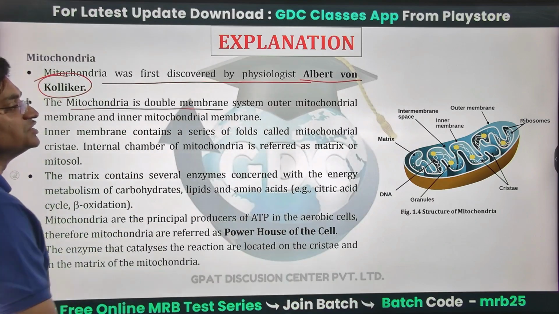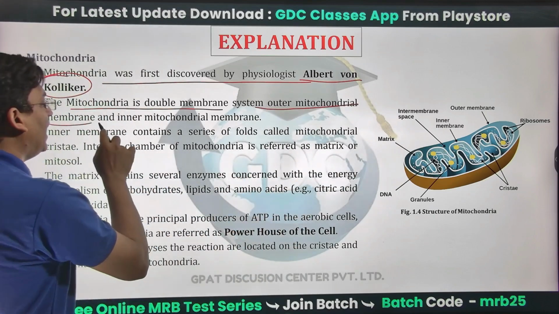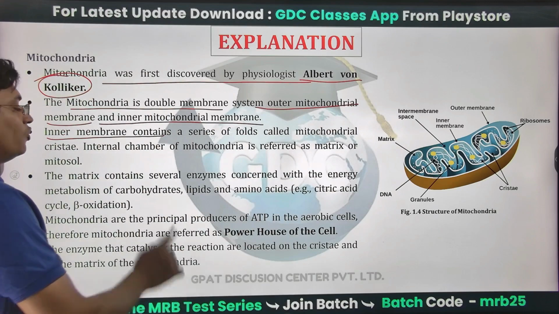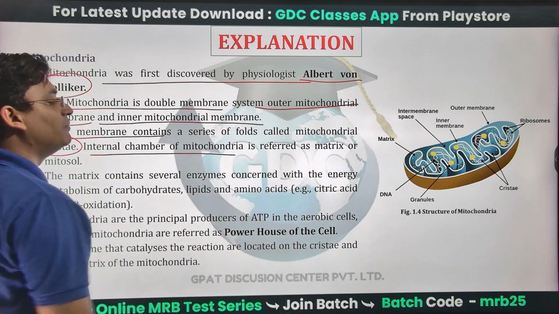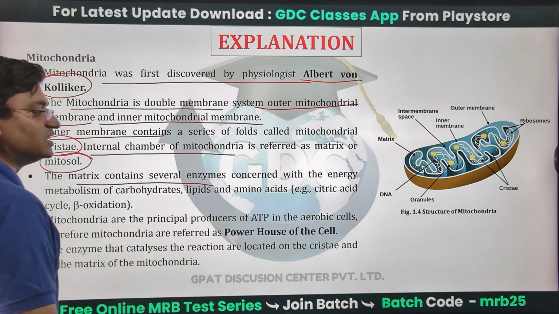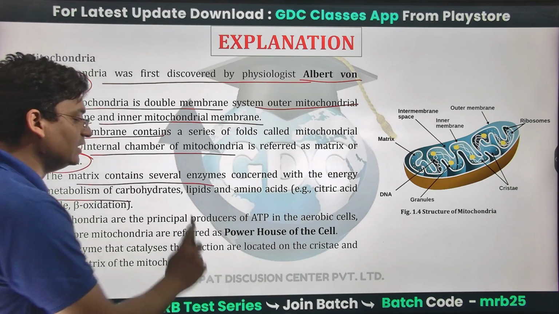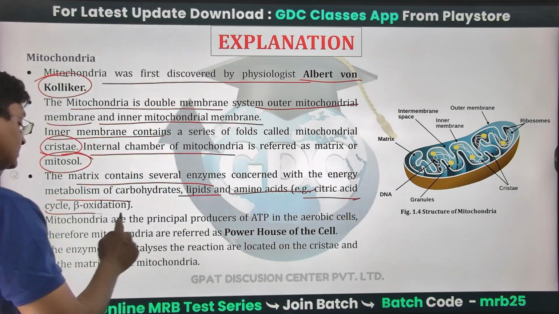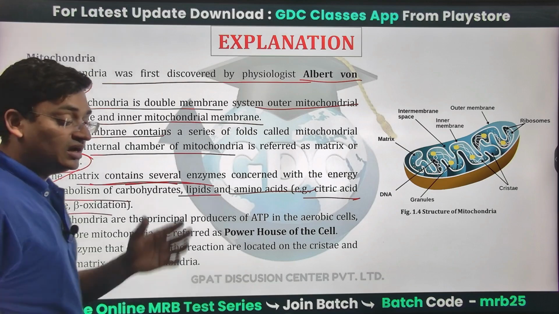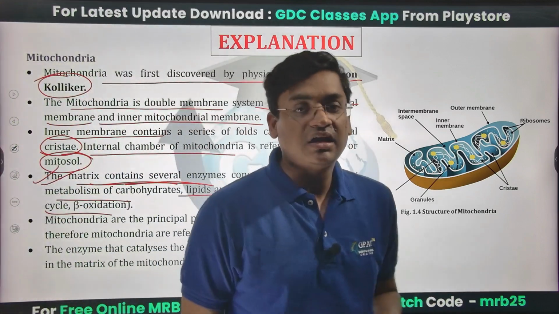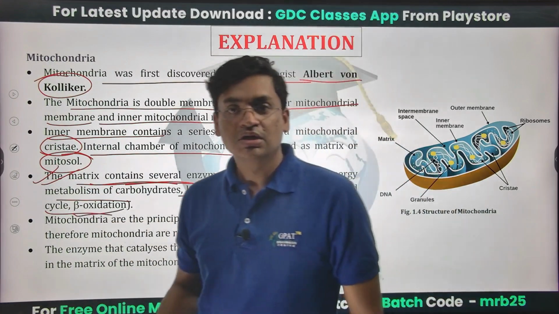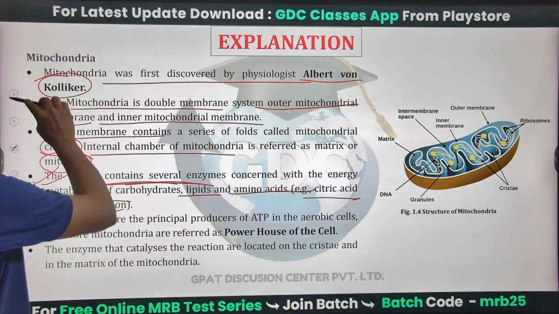Mitochondria is a double membrane system, having an outer mitochondrial membrane and an inner mitochondrial membrane. The inner membrane contains a series of folds known as mitochondrial cristae, and the internal chamber of mitochondria is referred to as the matrix or mitosol. The matrix contains several enzymes concerned with the energy metabolism of carbohydrates, lipids, and amino acids, e.g. the citric acid cycle, also known as the Krebs cycle. This Krebs cycle occurs in the matrix. The matrix contains various enzymes required for the Krebs cycle, or citric acid cycle, and beta oxidation. So this is all about our mitochondria.